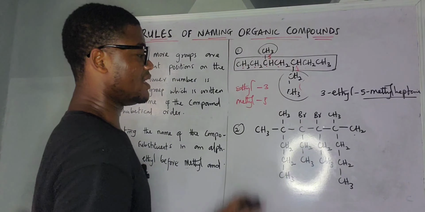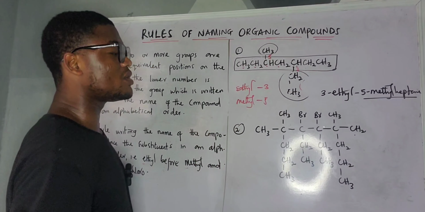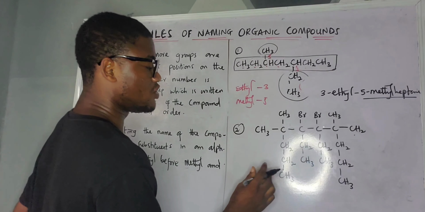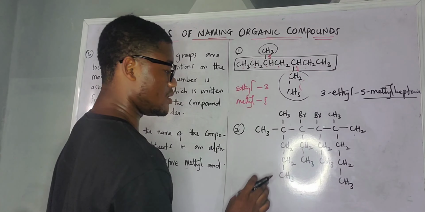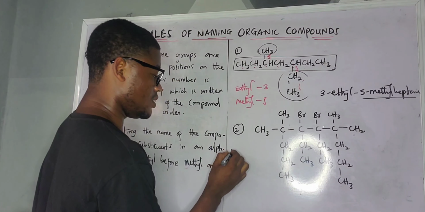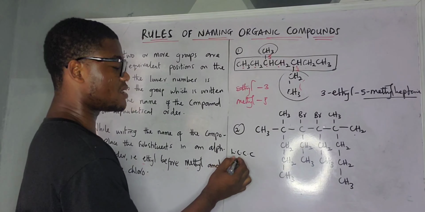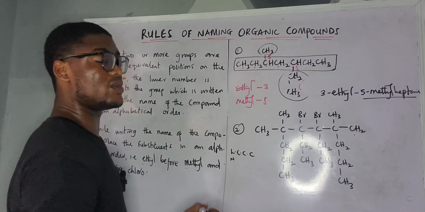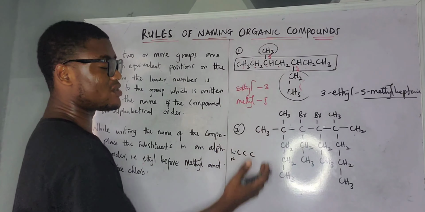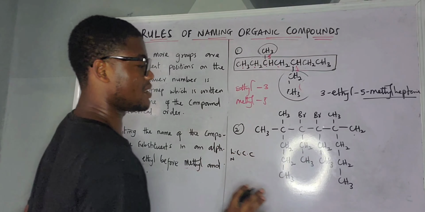You just have to take the rules. So the first rule is going through the whole thing. We have the longest chain. First rule, longest continuous carbon chain. Then the second one is giving number to the substituent. And the third one is allocating the closest number to the substituents.